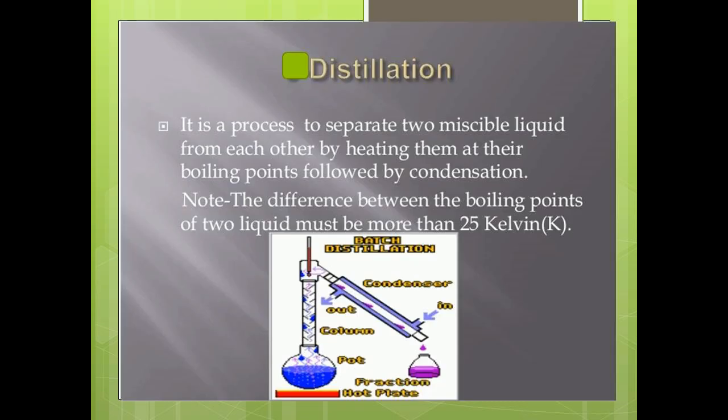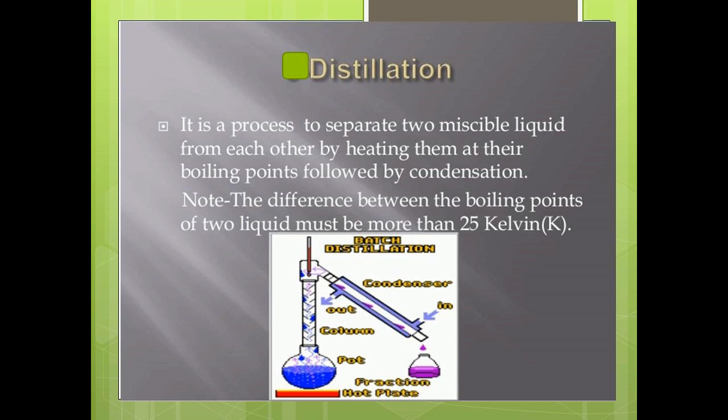Now we'll see the distillation process. It is a process to separate two miscible liquids from each other by heating them at their boiling points, followed by condensation. Here, the difference between the boiling points of the two liquids must be more than 25 Kelvin.